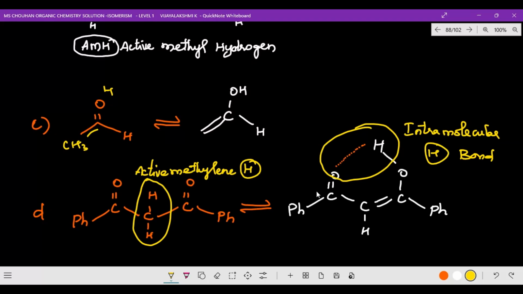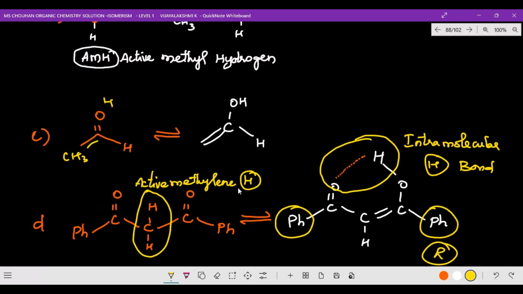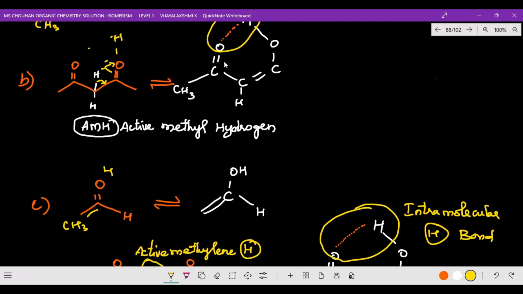And one more thing, suppose if it comes this side, phenyl group is also available. Phenyl group is having more resonance, right? So this is having more resonance due to that extra conjugation, that adjacent conjugation. Definitely this is having a maximum enol content comparatively. Here this is also stronger, right?